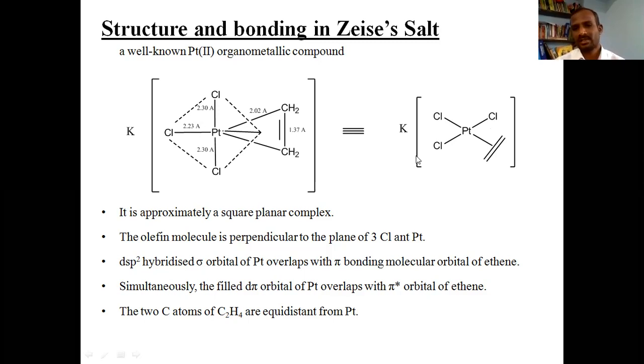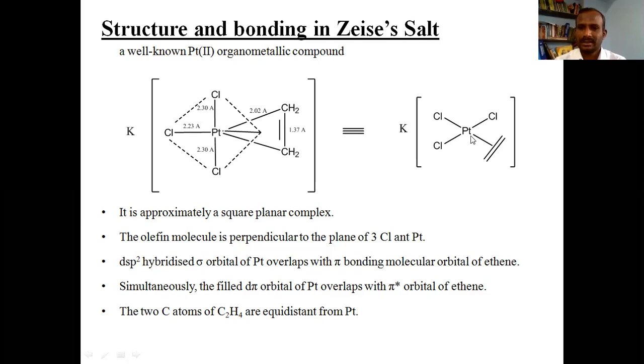If you look at this structure, this complex is approximately a square planar complex. All three chlorine atoms and platinum fall in one plane, whereas the ethene group lies perpendicular to this plane formed by three chlorine atoms and platinum.